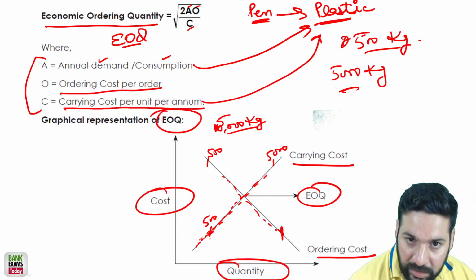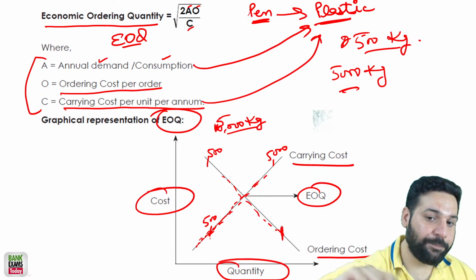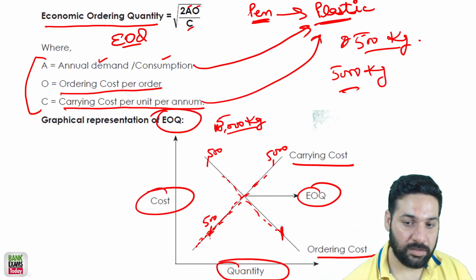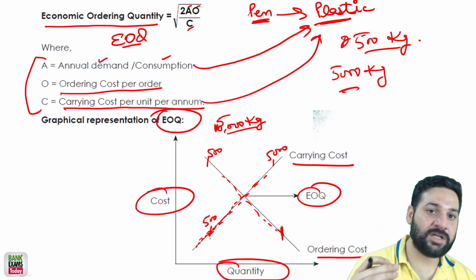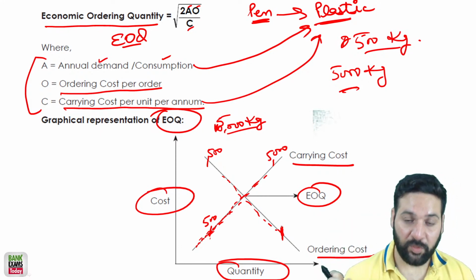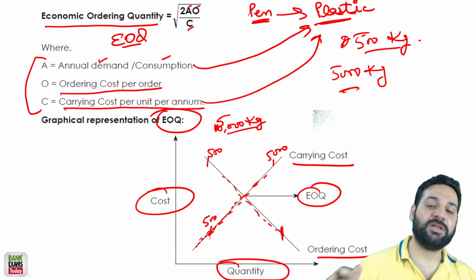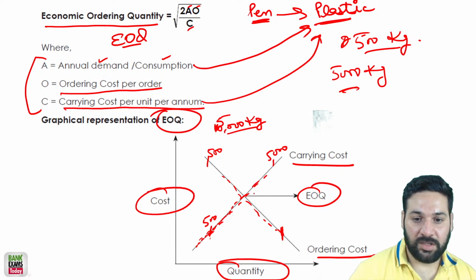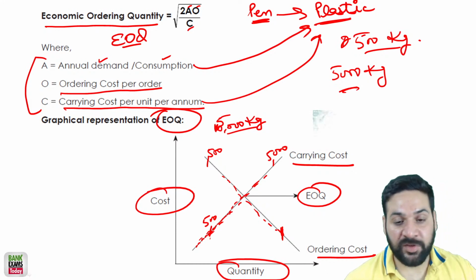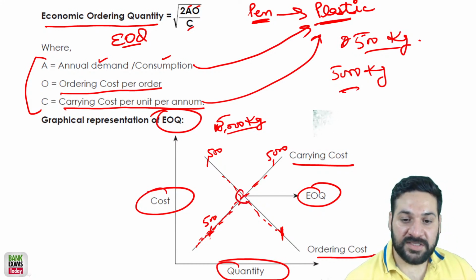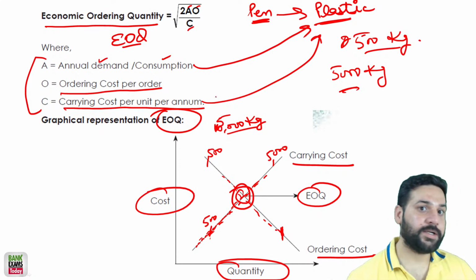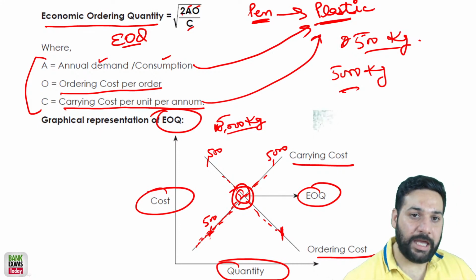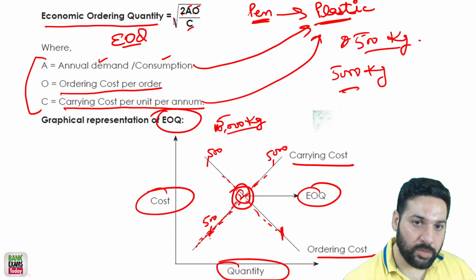That is per unit. What we are calculating is per unit carrying cost. The ordering cost is also calculated on the basis of per unit. What is the per unit ordering cost? What is the per unit carrying cost? So the point at which both of them meet, this is the EOQ point, the economic ordering quantity point. So EOQ is the square root of 2AO divided by C.